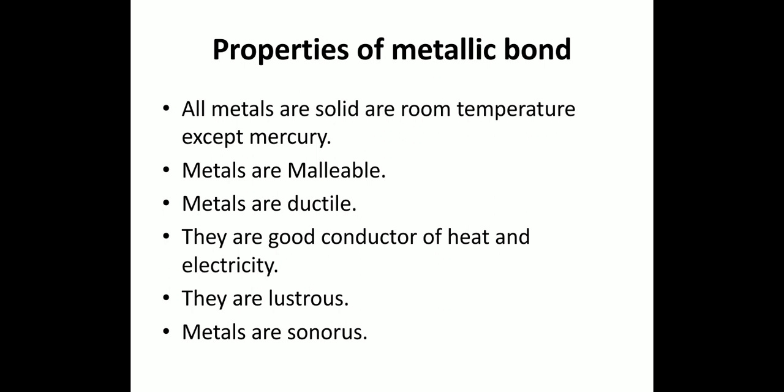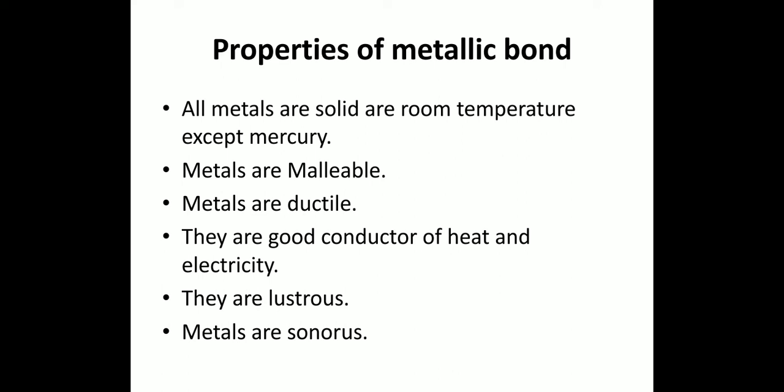All metals are solid at room temperature except mercury, because due to these free electrons the metal positive ions have a strong force of attraction, therefore they are solid at room temperature. Metals are malleable, they can be turned into sheets and foil. Metals are ductile, they can be drawn into wires.